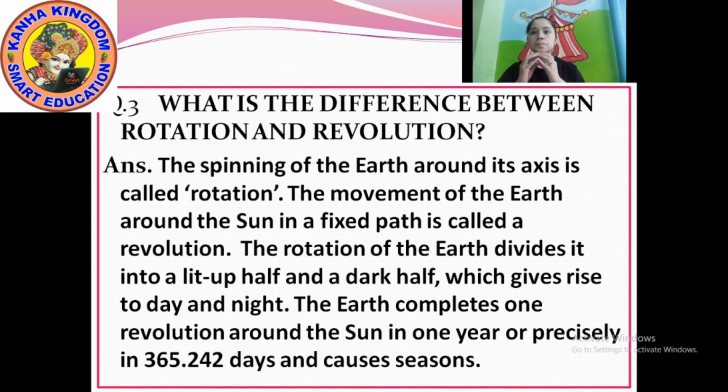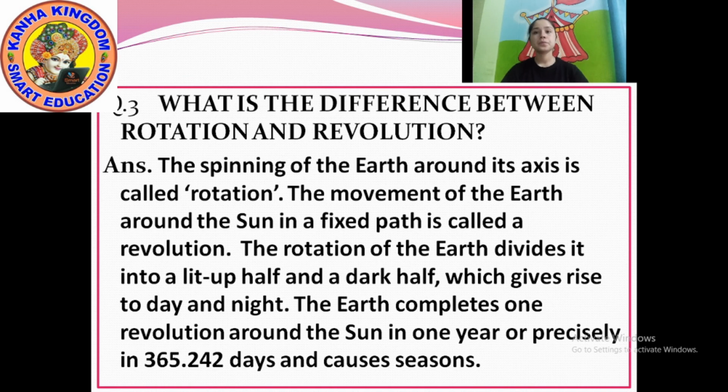Revolution means movement of the earth around the sun. All planets move around the sun, like that earth also moves. So the movement of the earth around the sun in a fixed path is called a revolution.